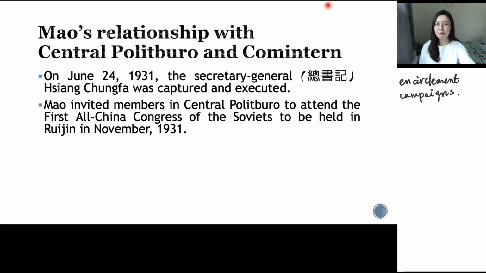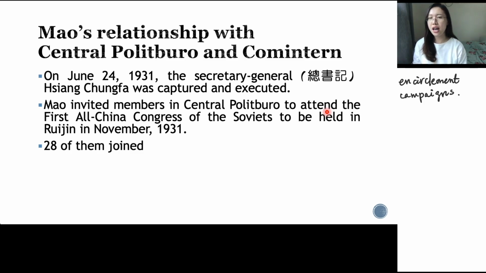Do you think the members from the Central Committee will join? Actually, 28 of them joined. But you have to see here, the intention of their participation was not to support Mao for his rural revolution. The intention was actually to correct his unorthodox conduct. Actually, they thought they needed to go to Beijing to tell Mao that you need to stop your rural revolution. You need to go back to the city because we're starting an urban revolution.